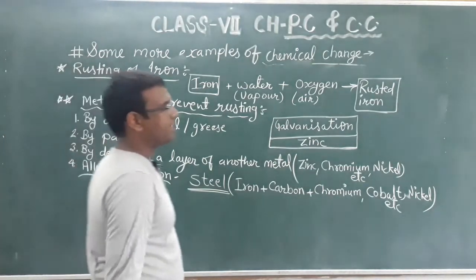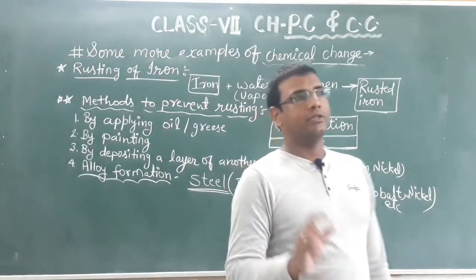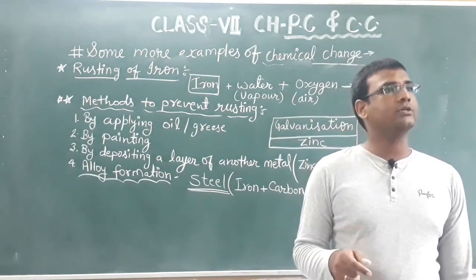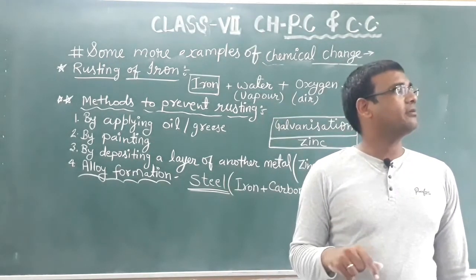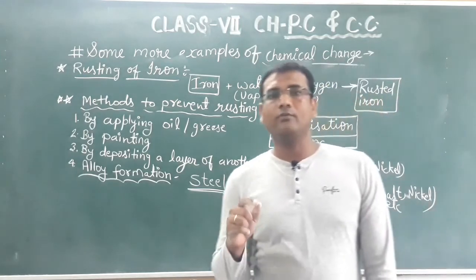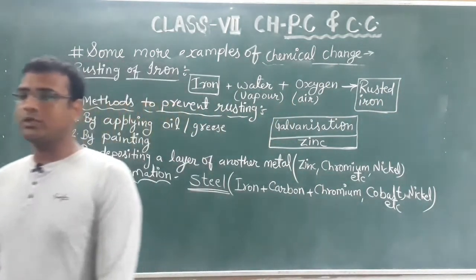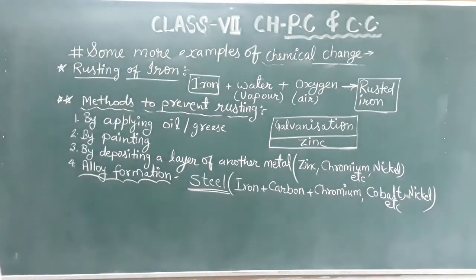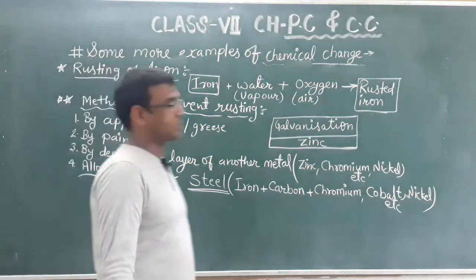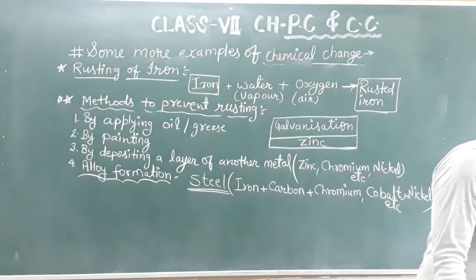Steel is an example of alloy, and by this method we can prevent the formation of rusting. So this is another method to prevent rusting.